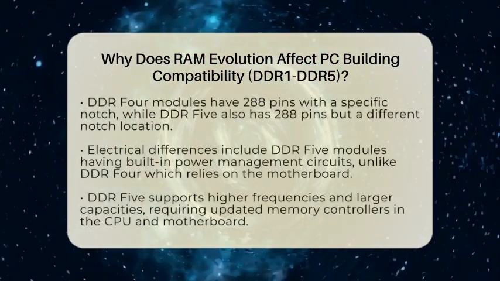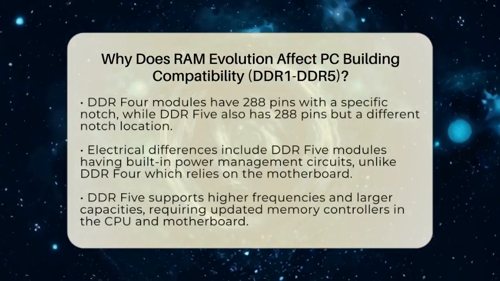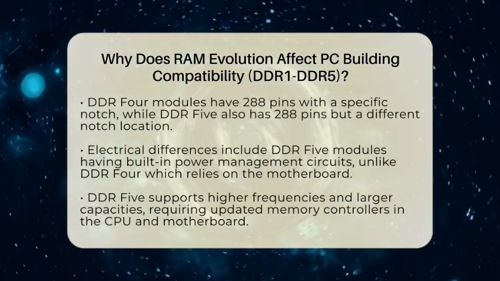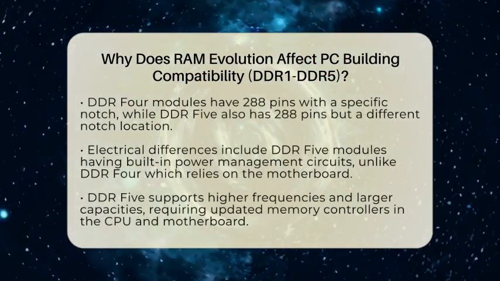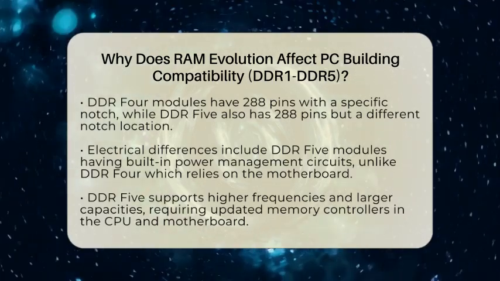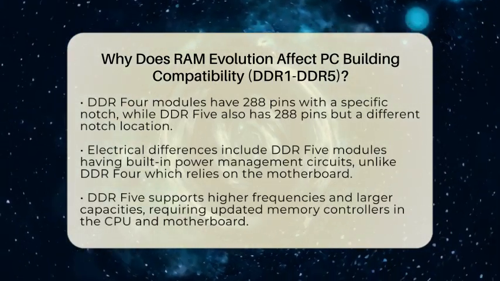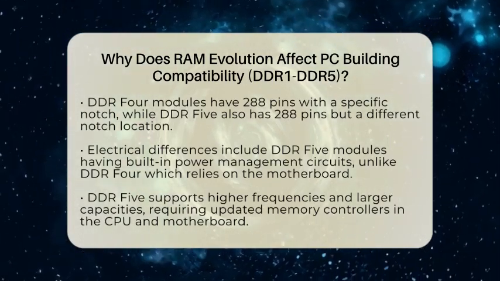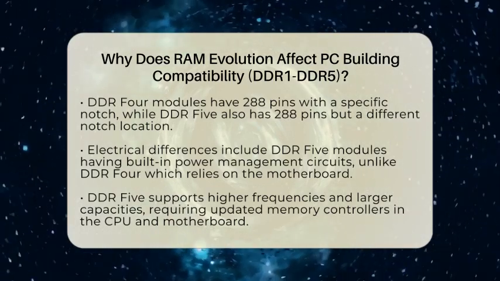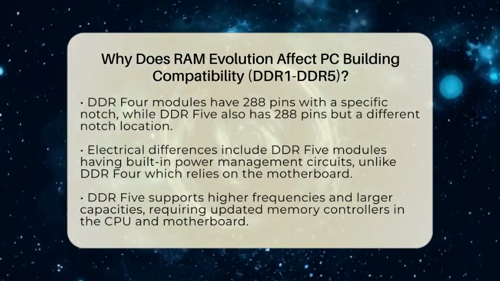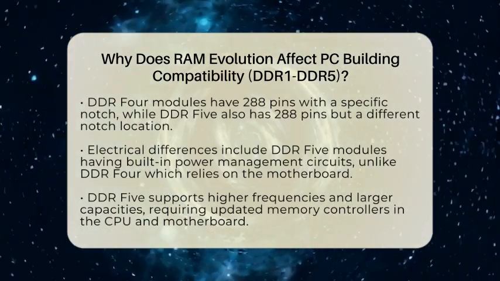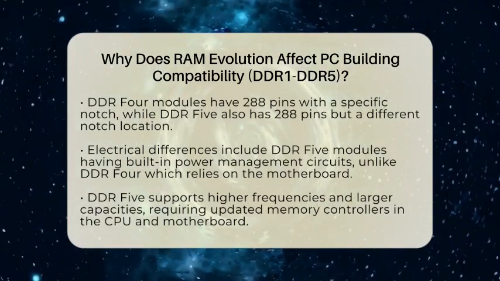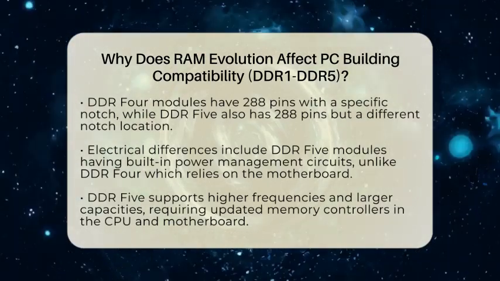But these improvements come with physical differences. Each DDR generation has a different number of pins on the memory module and a unique notch position. For example, DDR4 modules have 288 pins and a notch in a specific spot. DDR5 also has 288 pins, but with a different notch location. This prevents you from accidentally inserting DDR5 RAM into a DDR4 slot or vice versa. It's a simple but effective way to avoid damage and compatibility issues.